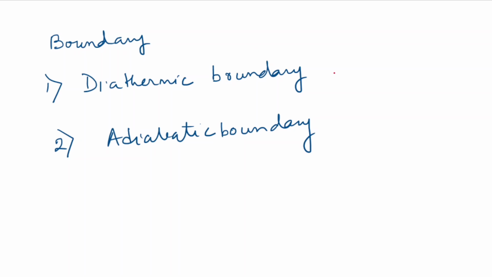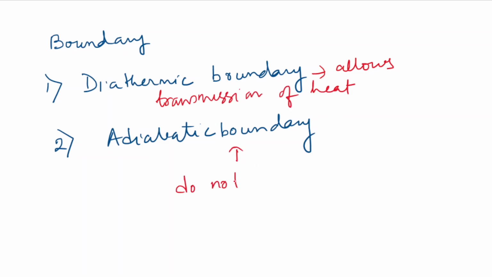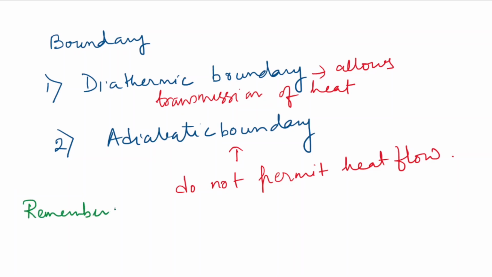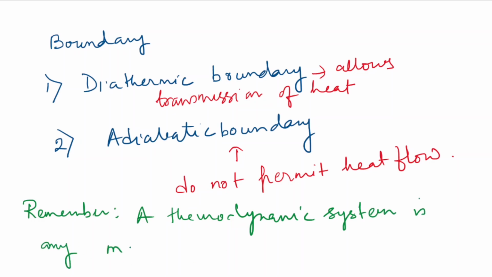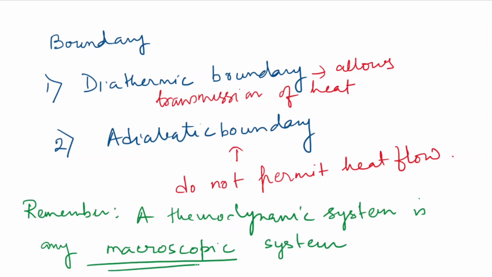The diathermic boundary allows the transmission of heat between the system and the surrounding, whereas the adiabatic boundary does not permit heat flow between the system and the surrounding. One thing you must remember is that we'll be dealing with classical thermodynamics here, so the thermodynamic system that we are talking about is a macroscopic system.